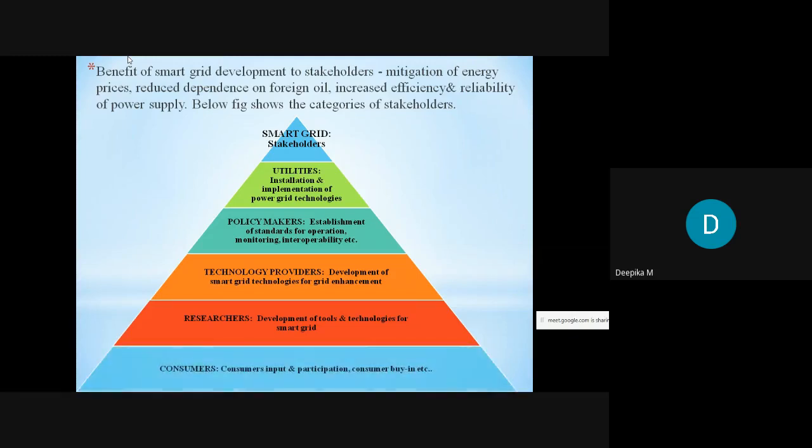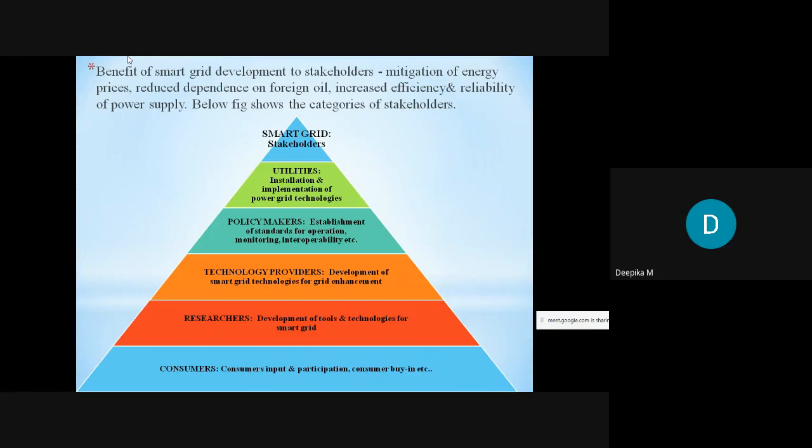So next we have the consumers. The consumers' input, participation and buy-in, etc. are involved. The consumers are the ones who consume the electrical power. So the input or feedback generated from the consumer end should also be collected in the smart grid. Consumers are responsible for giving their feedback or input to the utility center, and they have to participate in the power system procedure, and also they should buy the power, and they have to save the power.